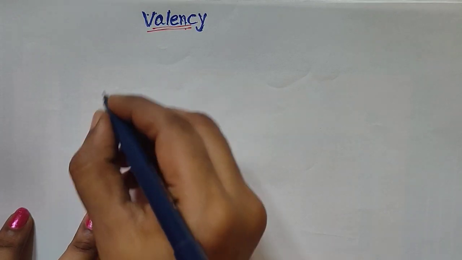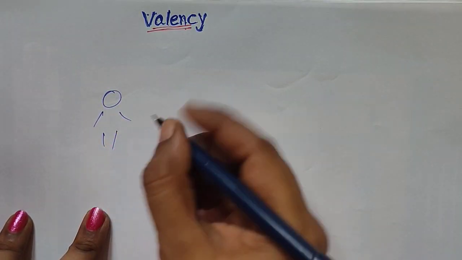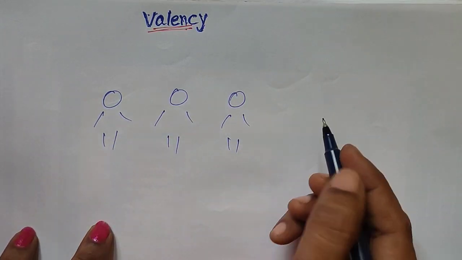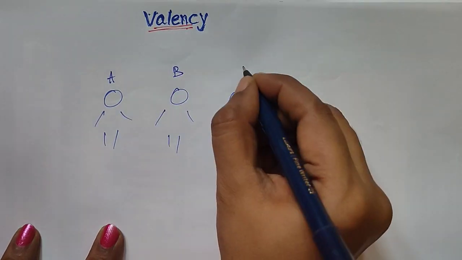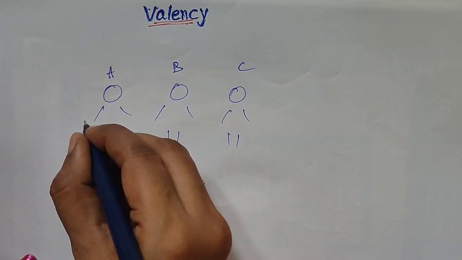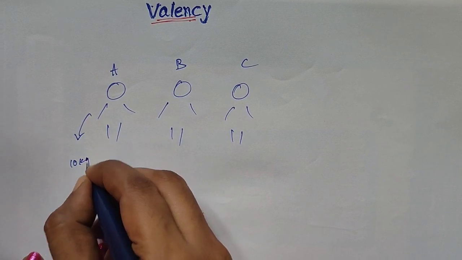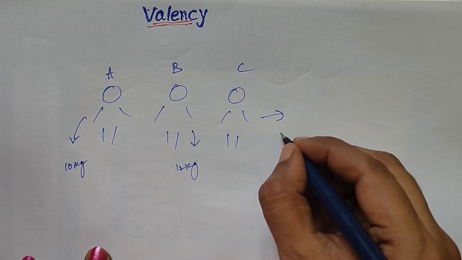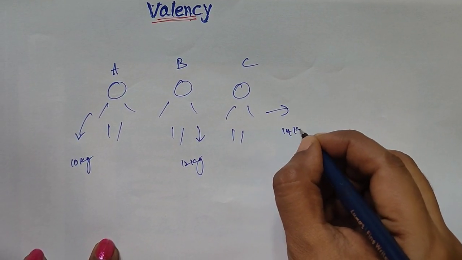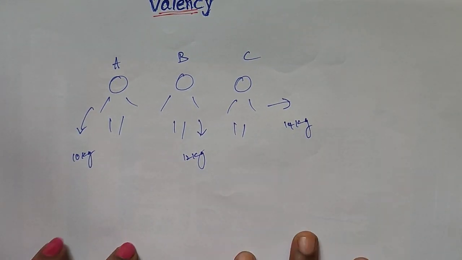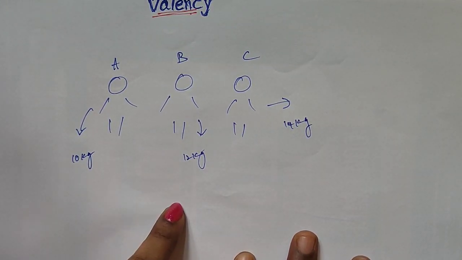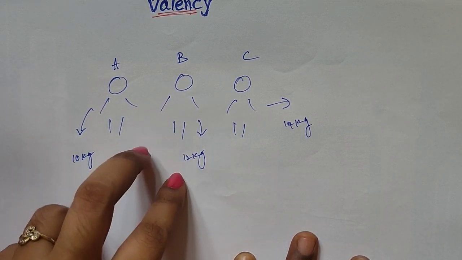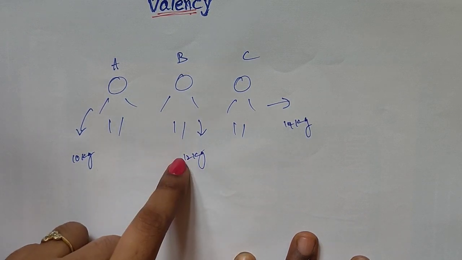See, in the classroom, 3 students are going to participate in a weightlifting competition. We are giving the names student A, student B and student C. Student A can lift only 10 kgs, student B can lift 12 kgs, and student C can lift 13 or 14 kgs. What is the difference between student A and student B? He is lifting 2 kgs more than A. So this is the capacity of student B, right?